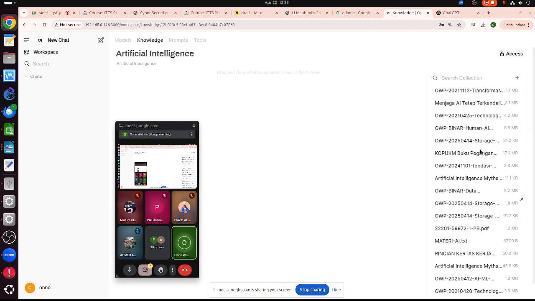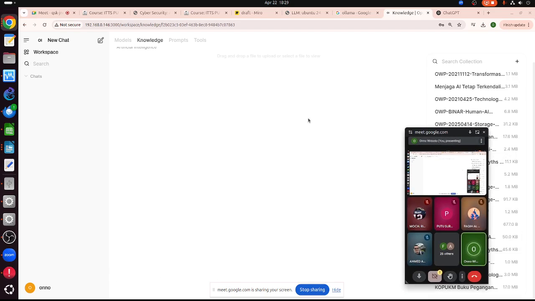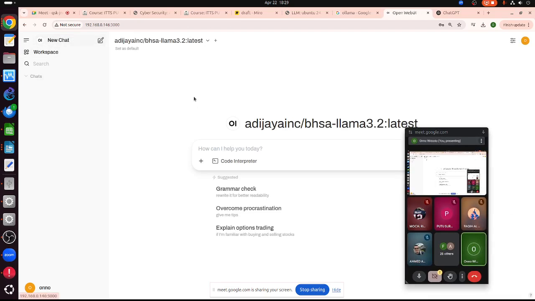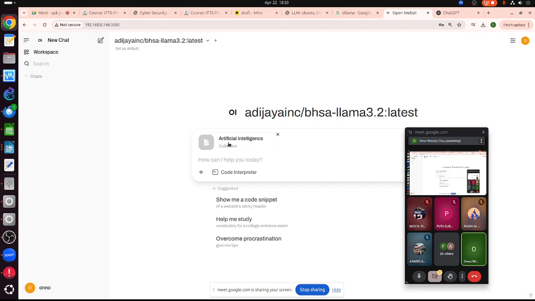On the right hand side, we can actually see the actual file. This is the actual file. So whenever we send a query, for example, we can type a hashtag like this. Then it will ask which collection will be embedded into the prompt as well. So for example, if I ask about artificial intelligence, then this collection of knowledge on artificial intelligence will be included with our prompt. It becomes the context of the prompt.